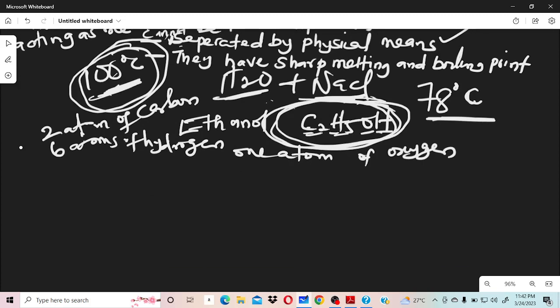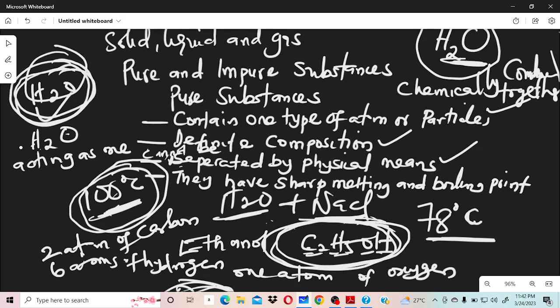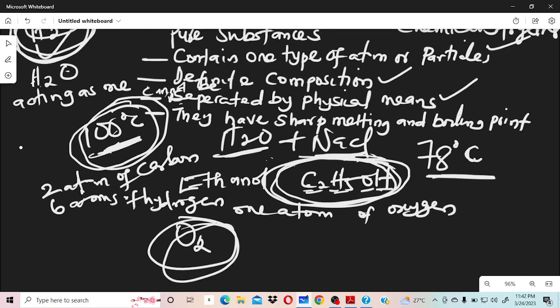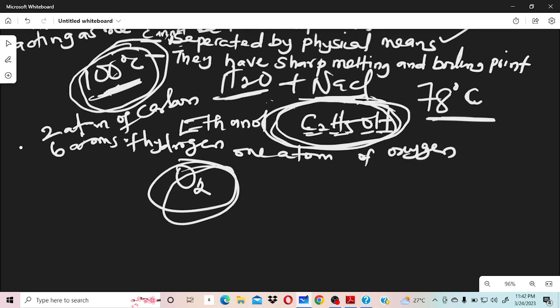Now let's take another example. Let's take the likes of oxygen gas. Is oxygen gas a pure substance? Yes, because this oxygen gas contains one type of atom or particles. All the particles you have here are particles of what? Of oxygen. So oxygen too fulfills criteria number one, which is what? Contain one type of atom or particles. It has a definite composition. Yes, for everybody that wants to write oxygen molecule, you write O2. Anything different from this means you have not written oxygen gas. So it has a definite composition.